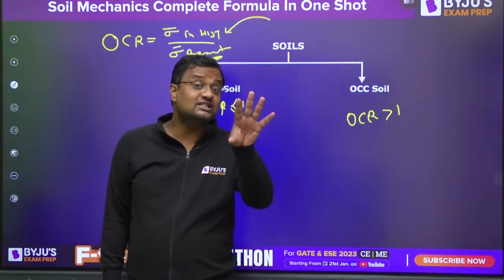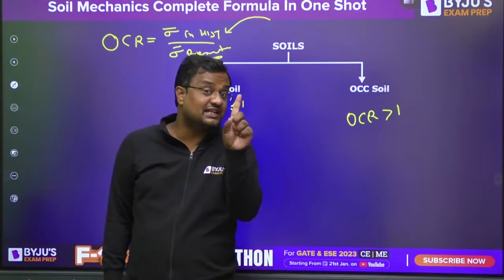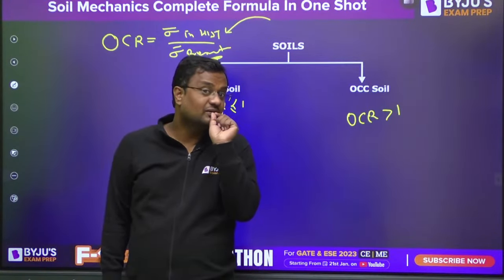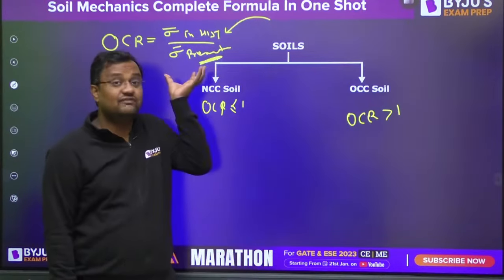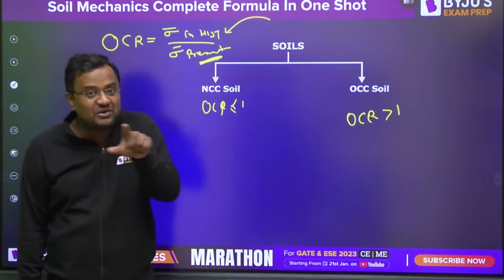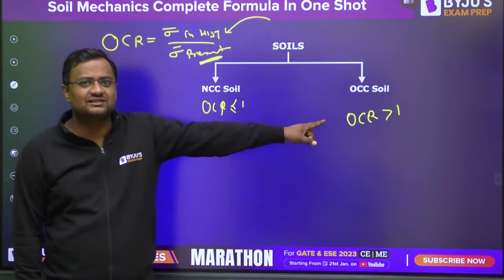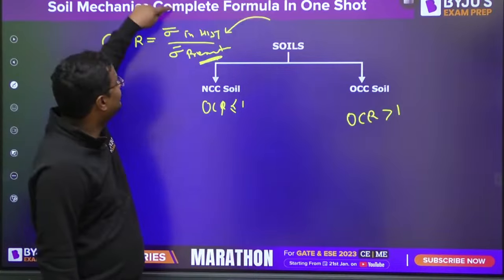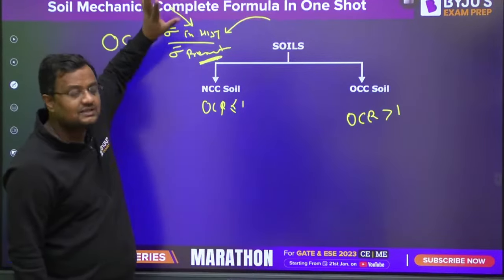The significance here is that for an NC soil, for the same load, settlement will be more, because that much huge amount you are acting first time. For the same load, OC soil, settlement will be less, because it is already acted by a lot of stress in the past. Let me tell you.